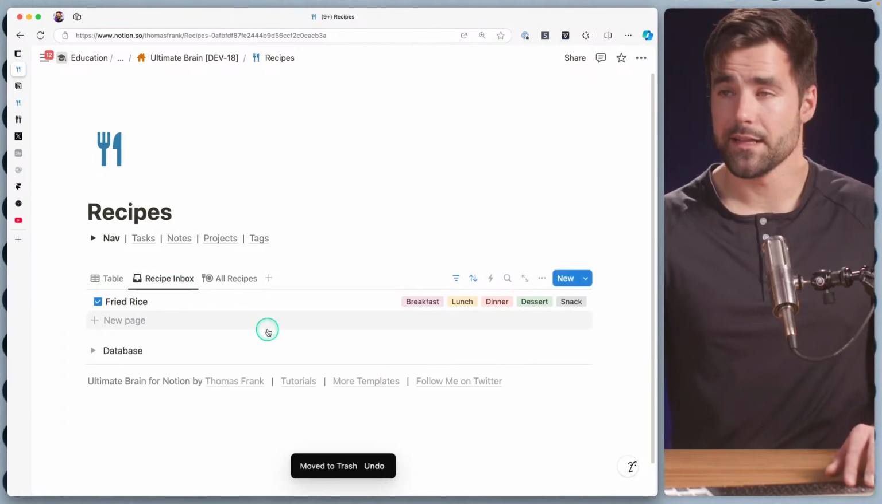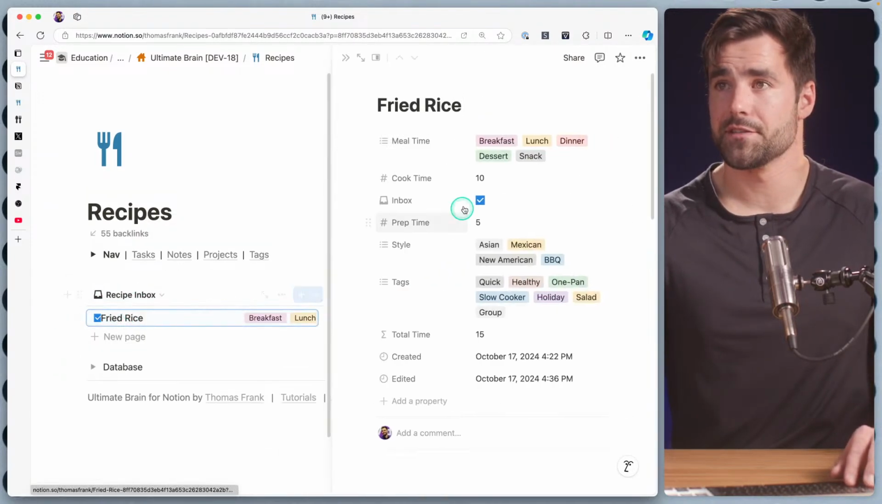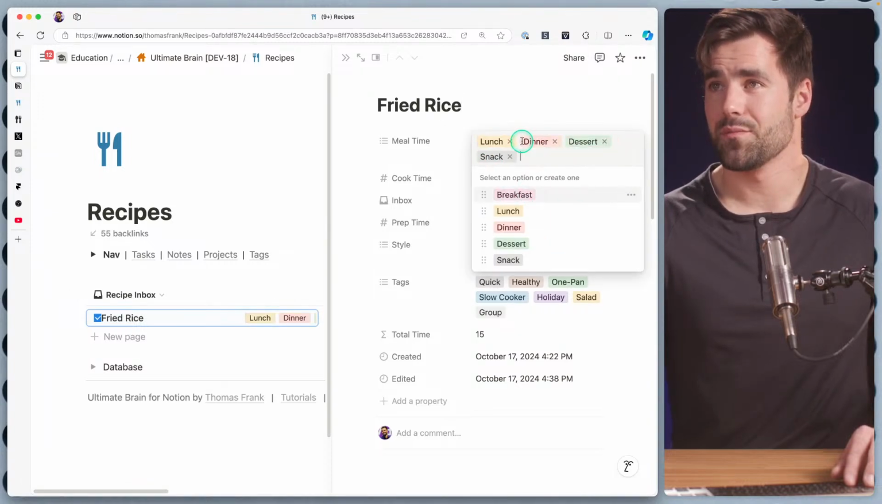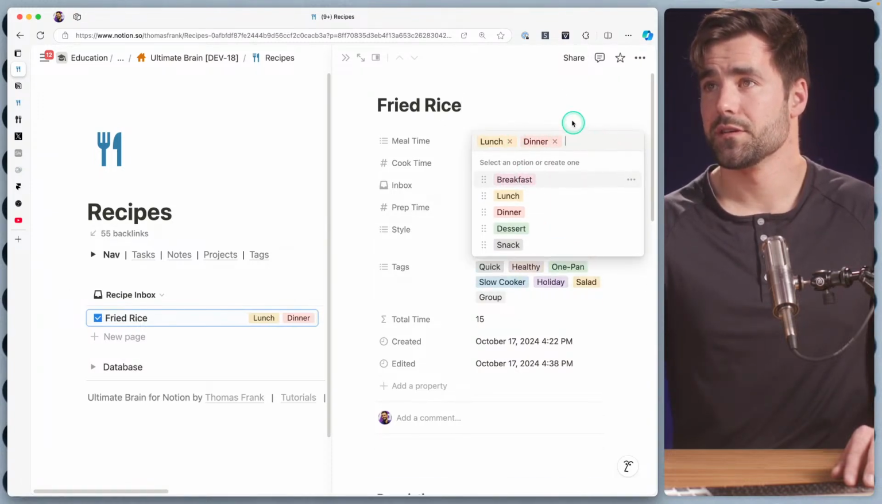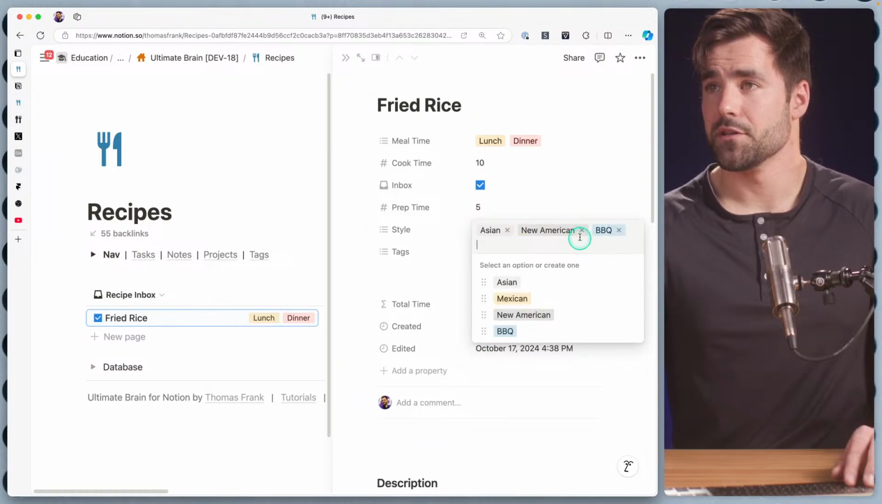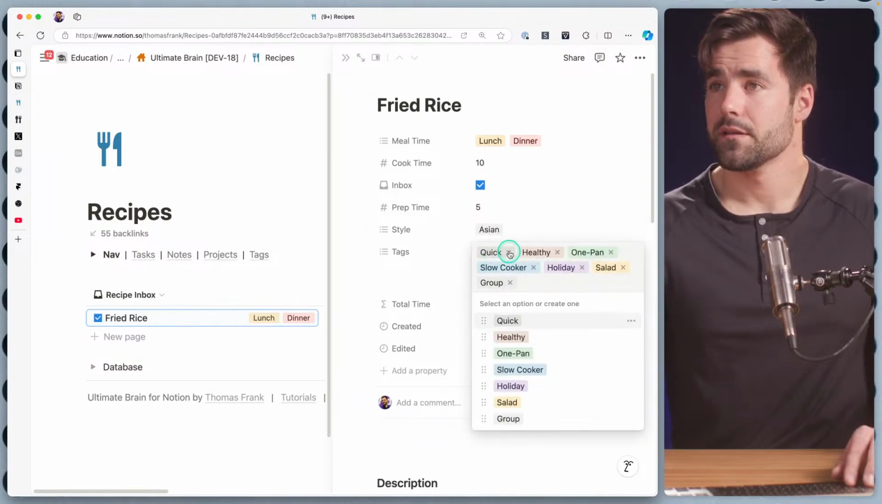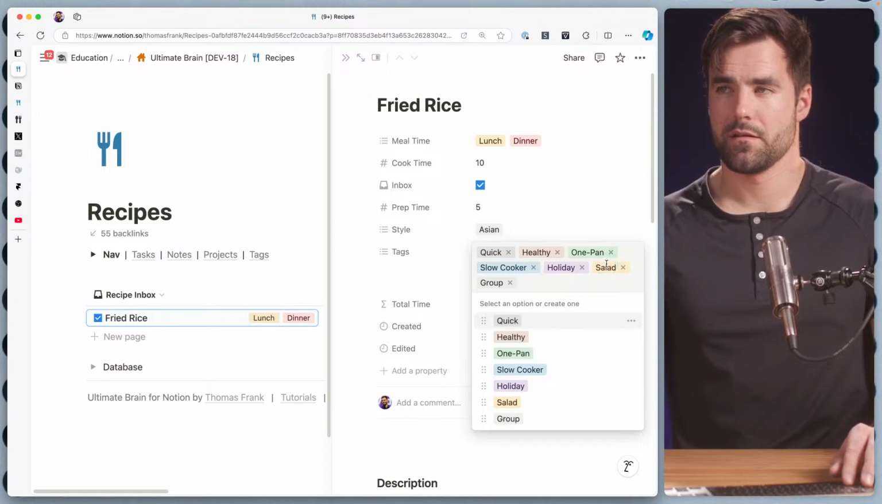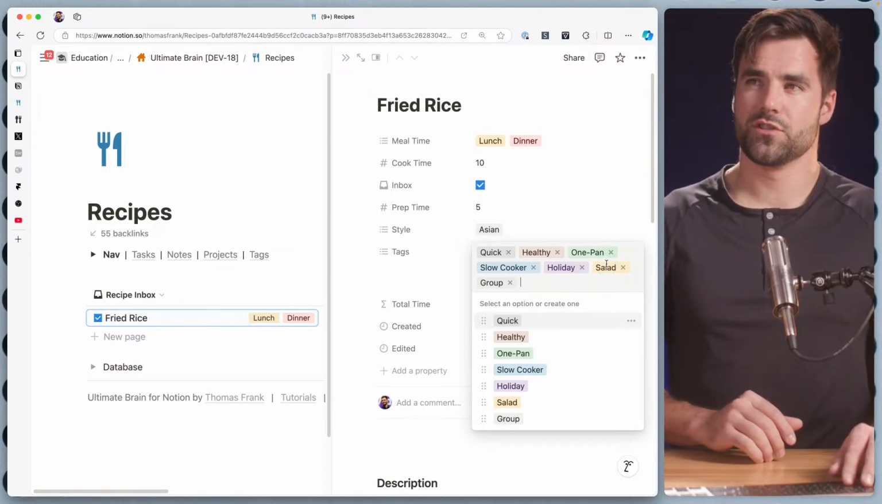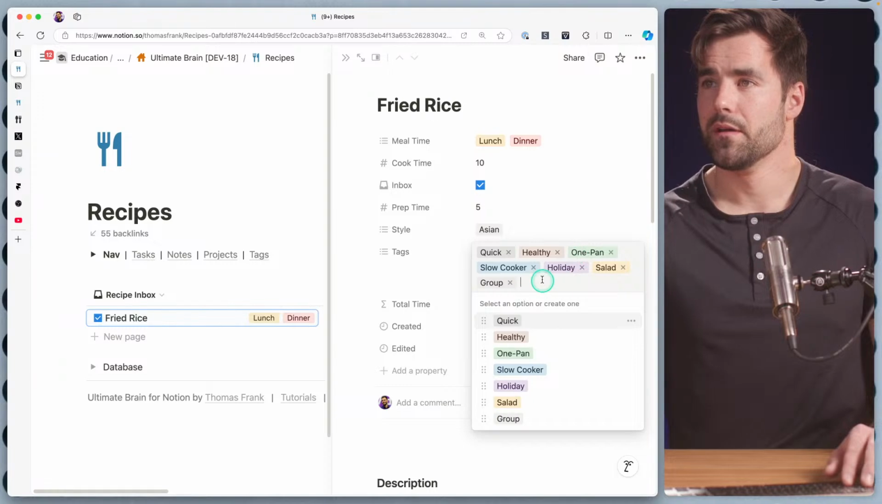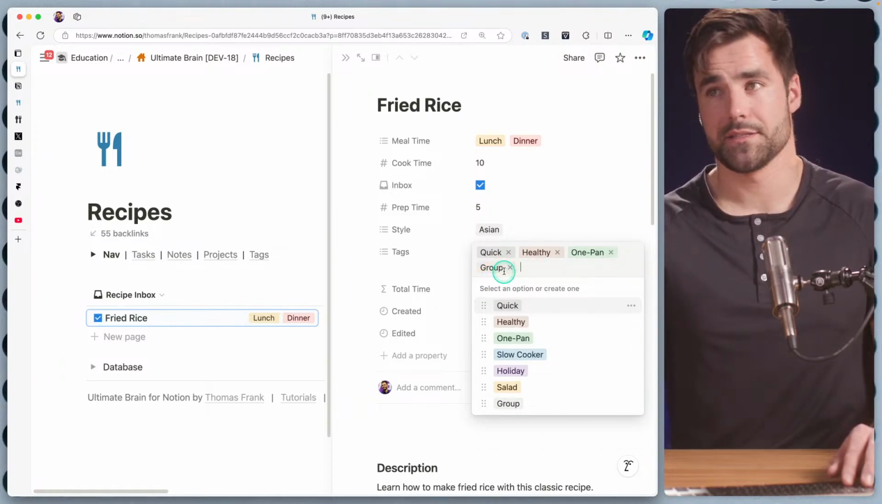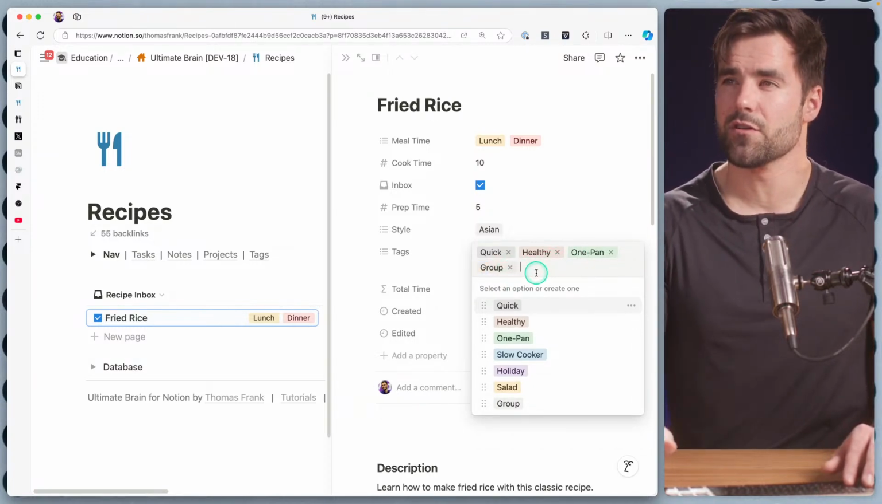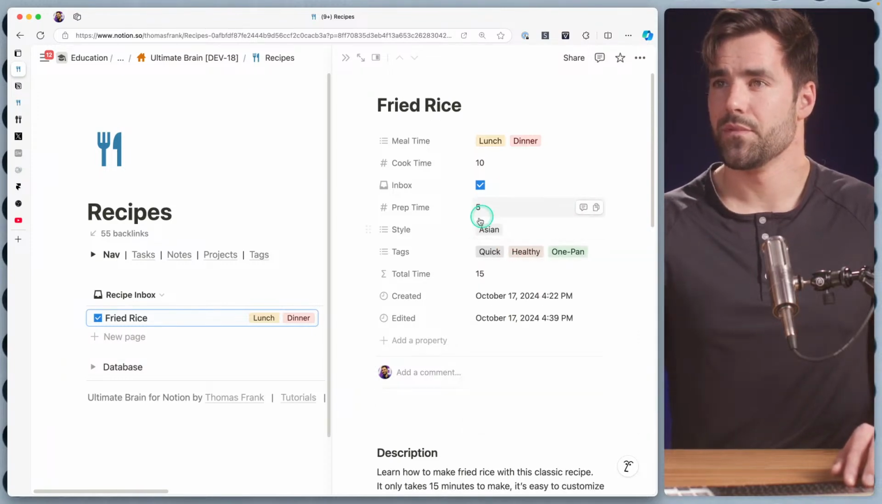And now let's say we have fully processed our fried rice. We're like, hey, the meal time for this, not really breakfast, but lunch, dinner totally works. I think that's a good meal time. It is, of course, Asian. And I would say it's quick. It's fairly healthy. Is it a one pan? Yes, it's a one pan if you had rice already made. And we do so often have rice already made, I'm actually going to consider it a one pan. It's not a slow cooker. It's not really a holiday meal. It's not a salad. And it could be for groups, but for us, I don't think it would be. So those are good tags. Total time is there. Cool, cool.